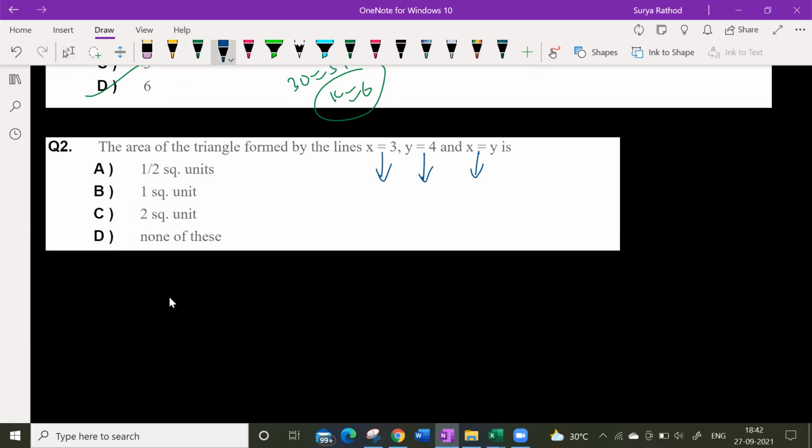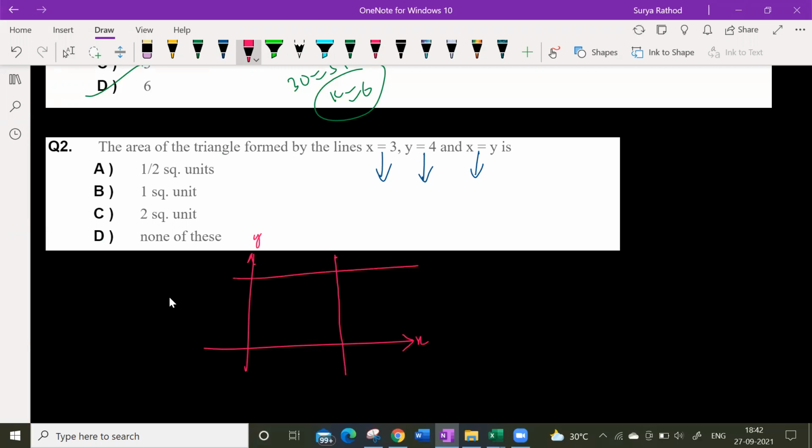Look at this here, x is equal to 3. If you make a graph, what will the x is equal to 3 graph be? X is equal to 3 will be parallel to the y-axis, yes or no? Somewhere at 3, the line will be like this. Yes or no? Y is equal to 4 is nothing but parallel to the x-axis.